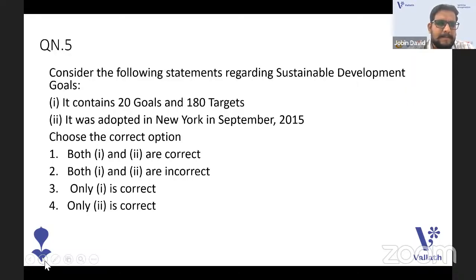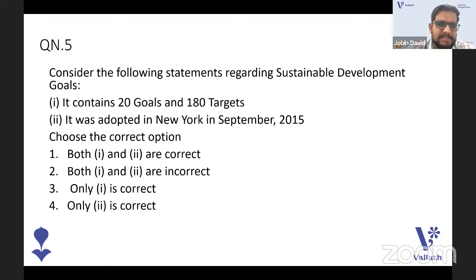I need the answer from you. Is it that only 1 is correct, or both 1 and 2 are correct, or 1 and 2 are incorrect, or only 2 is correct? Which one will you go with?